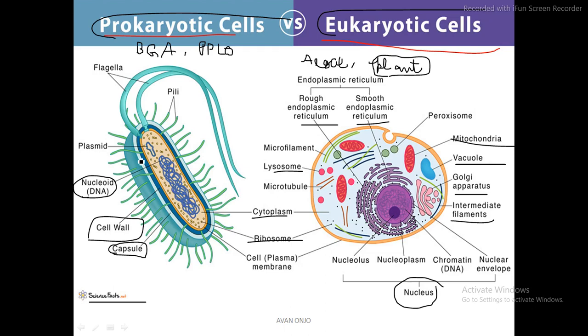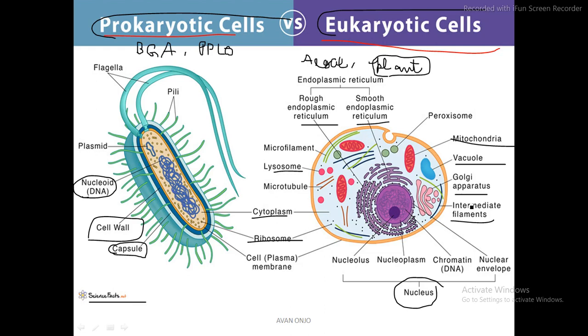Now if you want to go into more detail of DNA, you can say that polycistronic DNA is present in the prokaryotic cell, whereas monocistronic DNA is present in the eukaryotic cell. So you have to mention it, that is an important point.